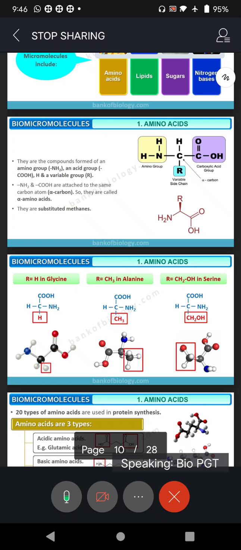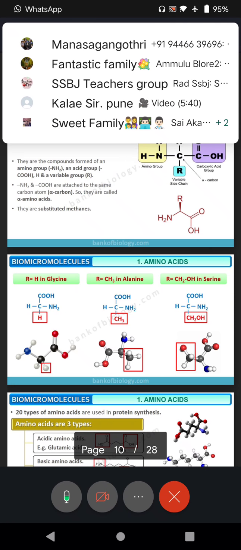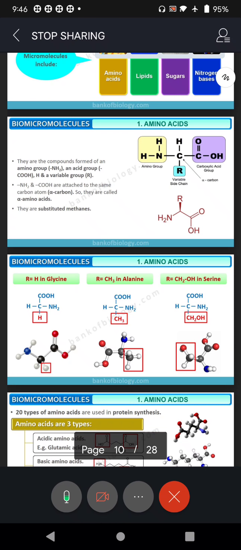So just now I said the albumin present in the egg, lactin present in the milk. These are proteins, and those proteins are formed due to combination of amino acids. So we said amino acid is a monomer, protein is a polymer.